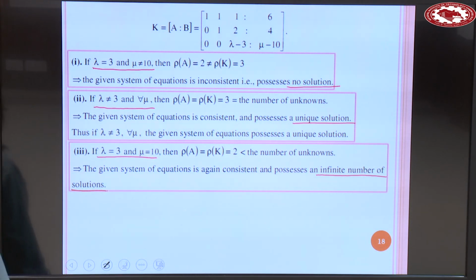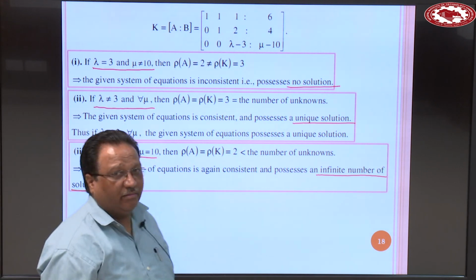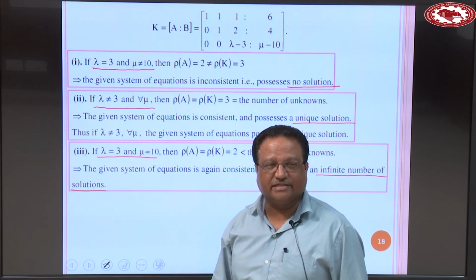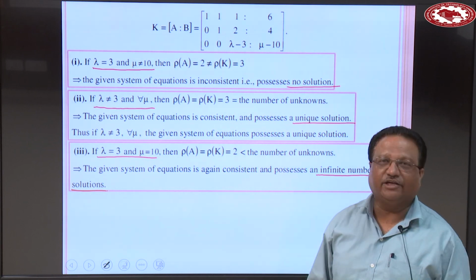So, in this way you can solve a few problems related to the consistency of the system of equations.